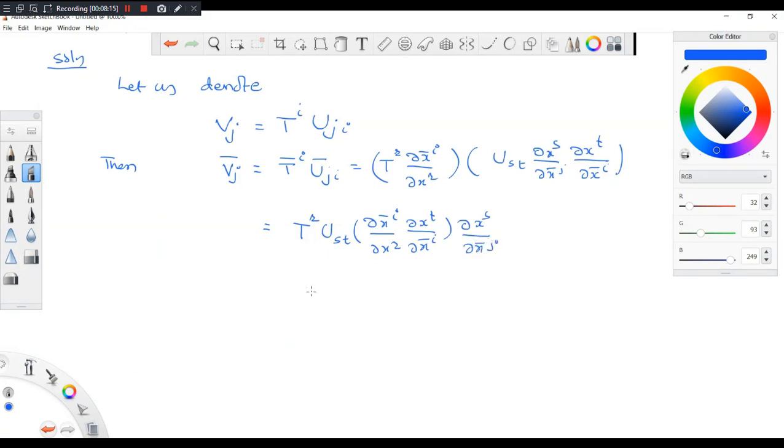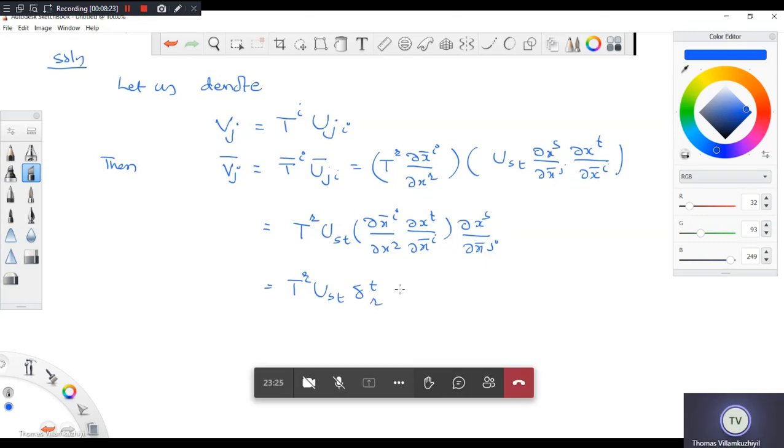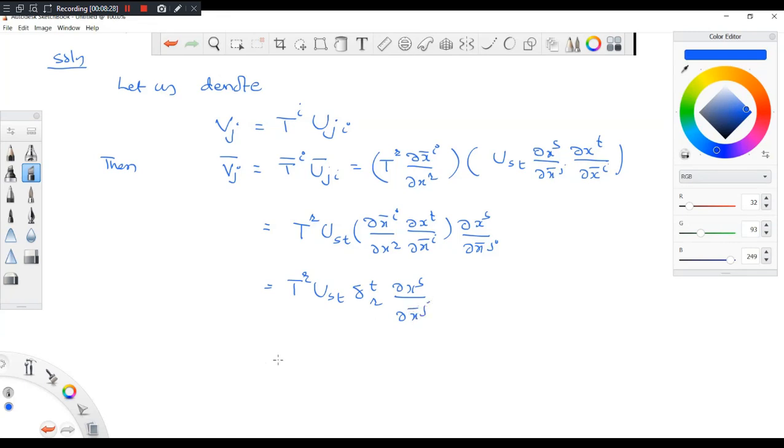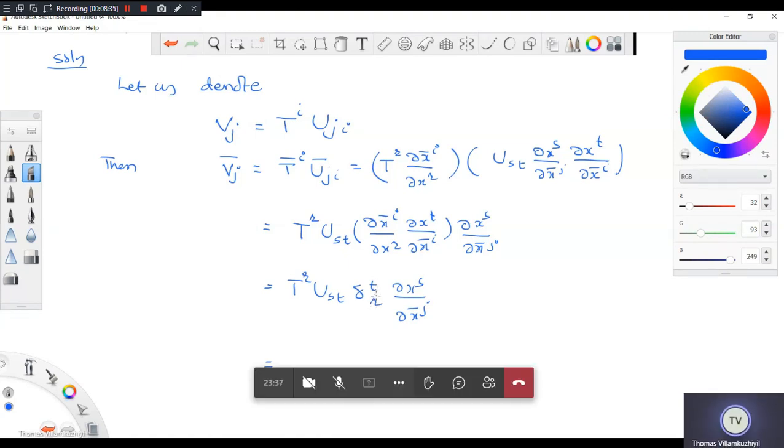This you know, this is nothing but delta TR. Okay, del XS by del X bar J, I think you are understanding this. Now this will survive when T and R are both equal, otherwise it will become 0. So all the R, T, you put R. So what is this?